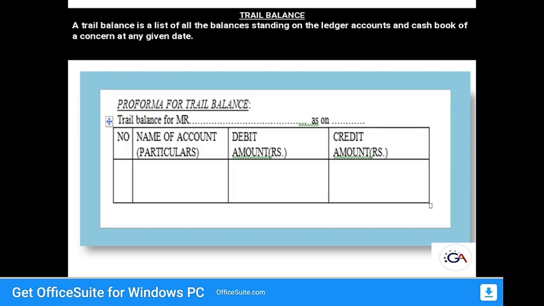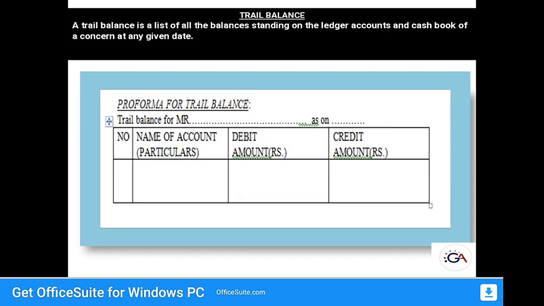So trial balance is a list of balances, and it's a statement of debit and credit balances extracted from the ledger with a view to test the arithmetical accuracy of the books. So the list of balances of ledger accounts and cash book of a business concern on a given date, we can make the entries. So this is the pro forma of the trial balance.